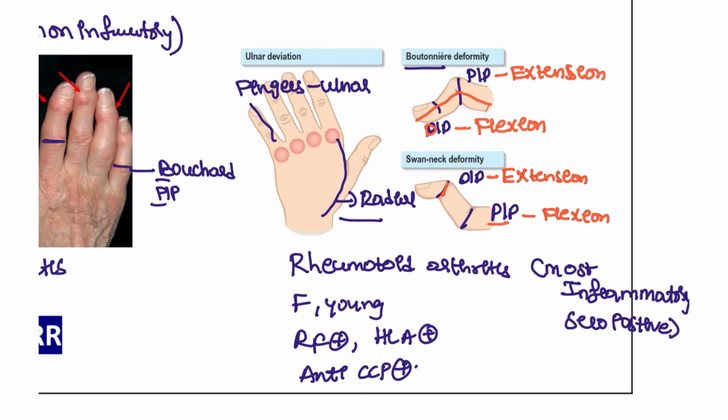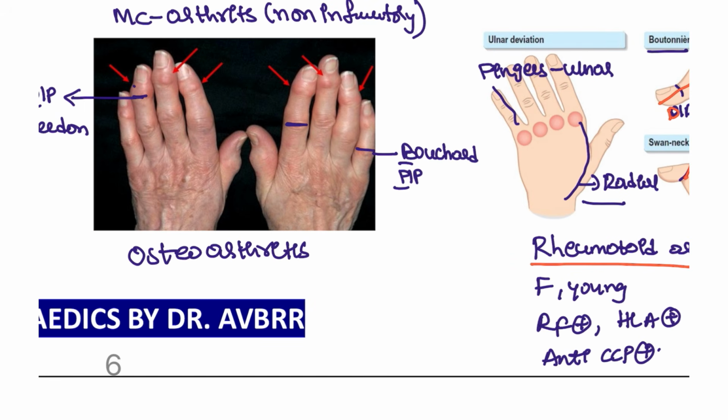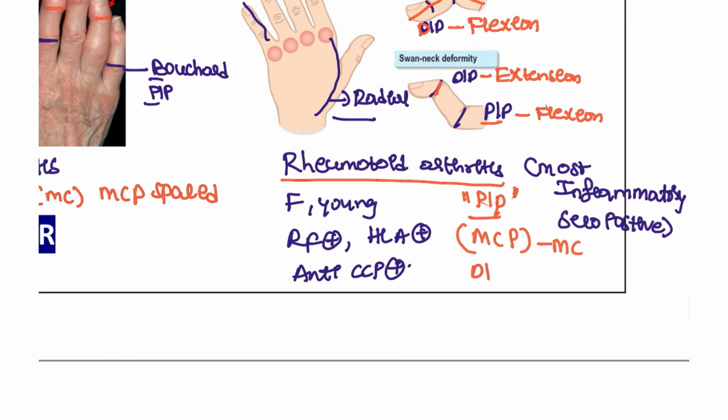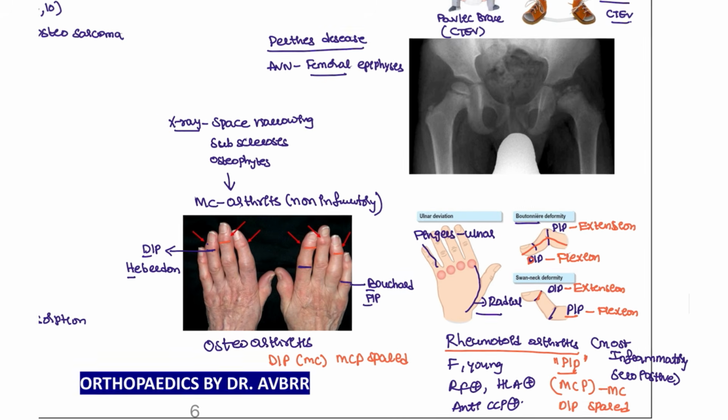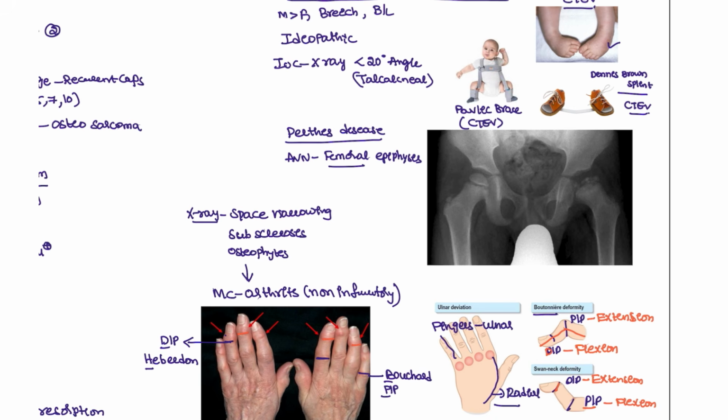So the involved joints of rheumatoid arthritis are actually the PIP joints, not the DIP joints. Okay, the PIP joints are involved, and the most common is the MCP joints. Whereas in osteoarthritis, the most commonly involved are the DIP joints. Okay, that's why you can see the nodes also involve the DIP joints, but the MCP joints are spared. Same as here. Here the DIP joints are spared. Some of the important points and the remaining points of this arthritis and everything we will be discussing in medicine, guys.